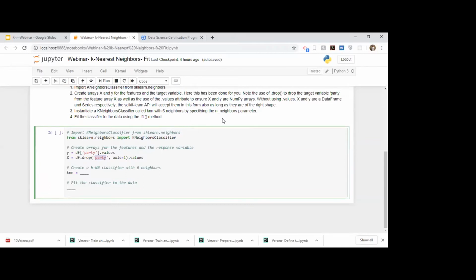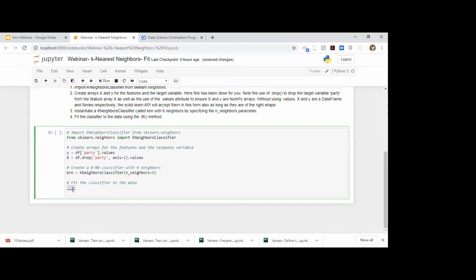After doing that, the next step is to instantiate our KNeighborsClassifier with 6 neighbors by specifying the n_neighbors parameter. We simply use this class that we have imported, and to that, we pass our first parameter, which is n_neighbors. We want 6 neighbors, so we just write 6.